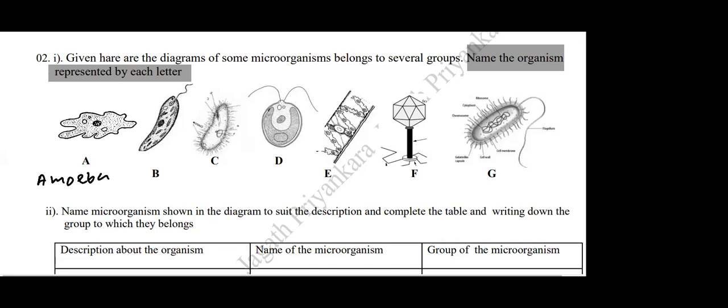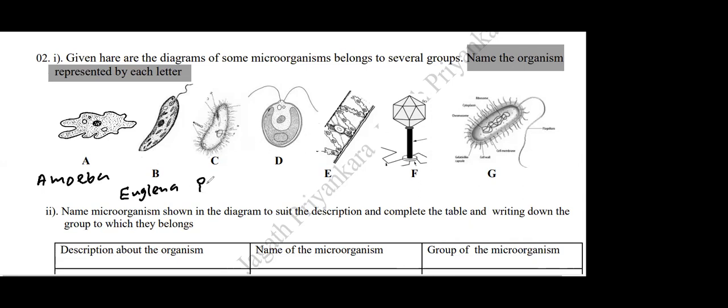Then B, who is B? Euglena. Very good. Euglena. C, you can tell me the name of organism C. Paramecium.